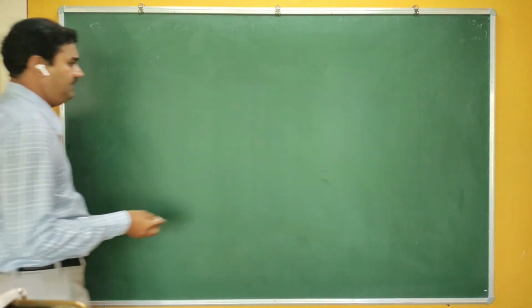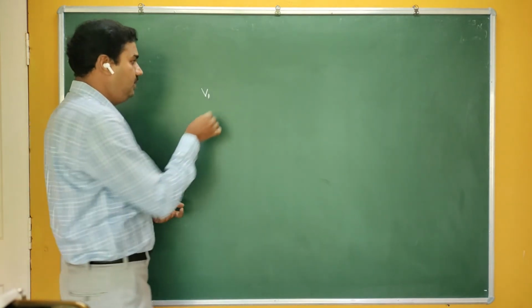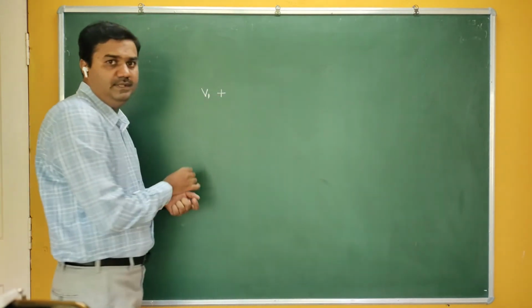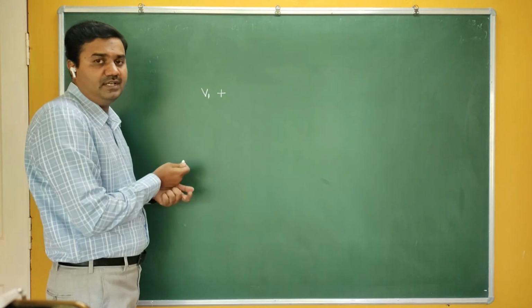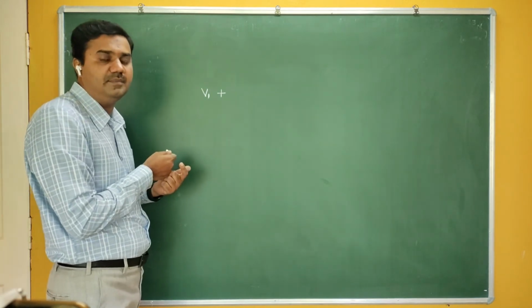What we will do is very simple. Why does V1 plus V2 become 0? Because their directions are random, so one becomes minus and the other becomes plus.